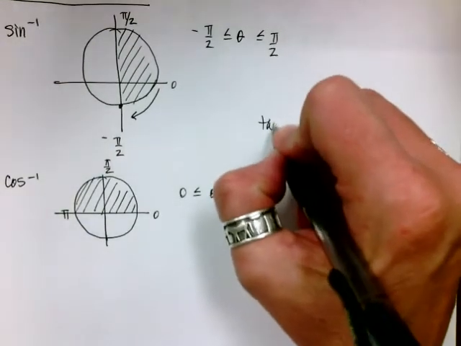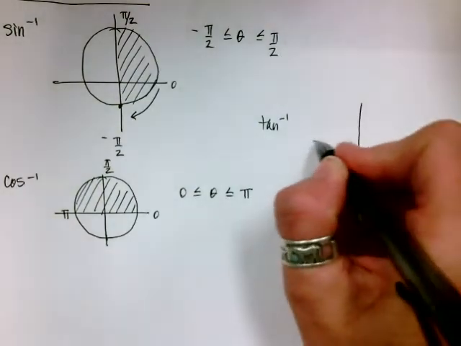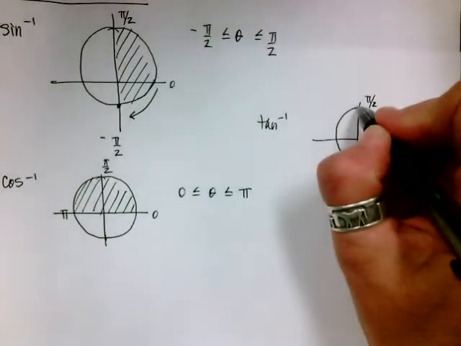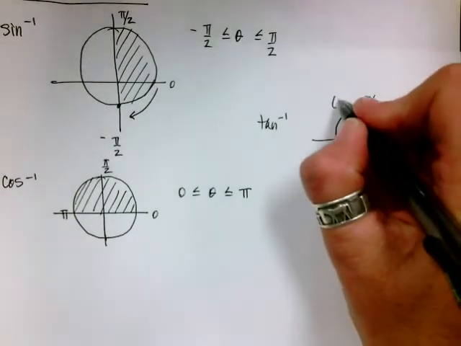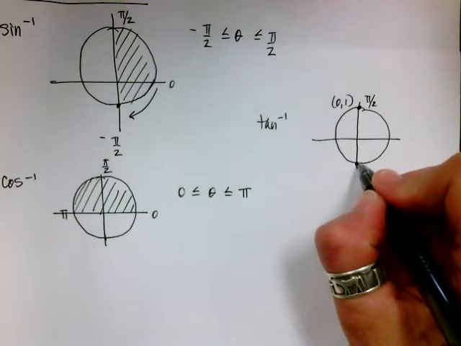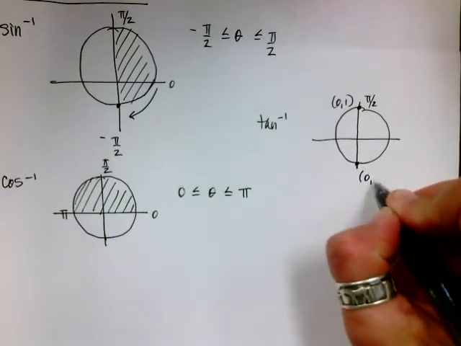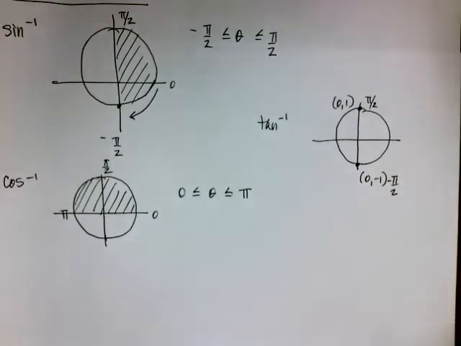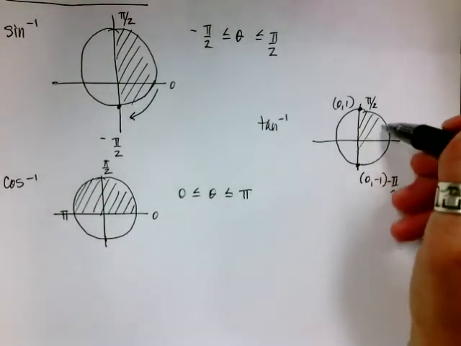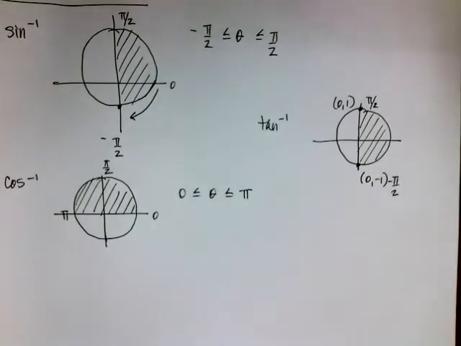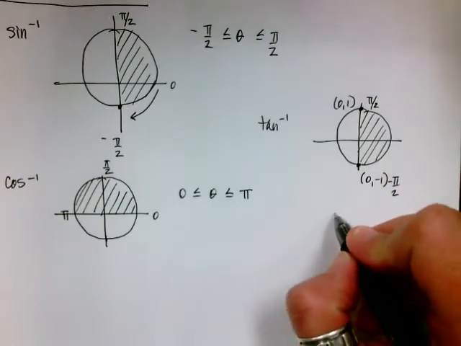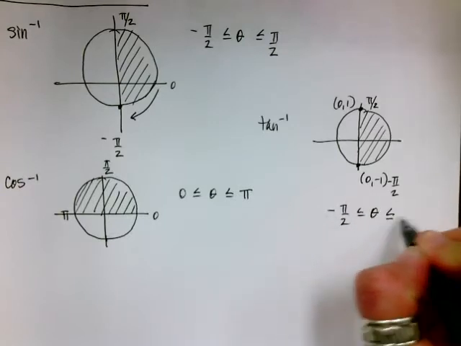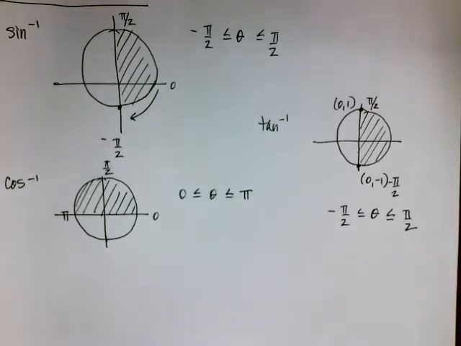And now let me show you the inverse tangent. Okay? Inverse tangent, I draw the same unit circle, and again, this is pi over 2. The coordinates of that point are 0, 1, and the coordinates of that point down there are 0, negative 1. Remember, we're in the unit circle, so the radius of that circle is 1. And tangent, just like sine, is limited to the right half of the circle. So I would say that tangent is limited to a negative pi over 2, less than or equal to theta, less than or equal to pi over 2.